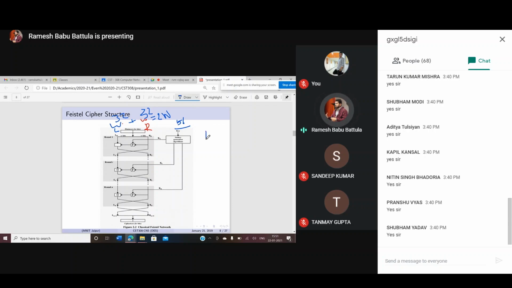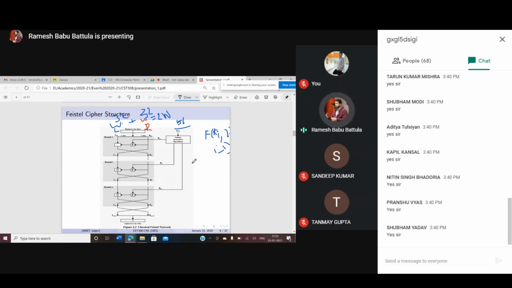One is your subkey, which I may write as Ki, and the other is the right hand side bits, R subscript i minus 1. Clear? Now observe very carefully what I want to show.